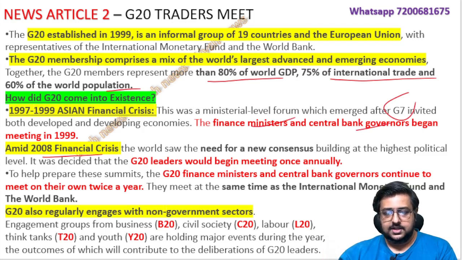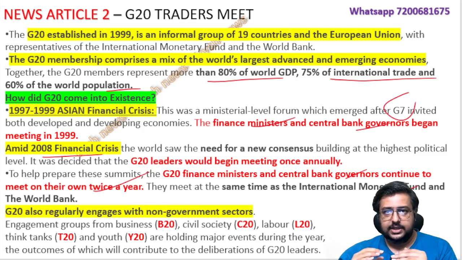Okay, after the 2008 crisis came, they decided that not only the finance ministers and central bank governors, but the top level people, meaning the prime minister of India or the president of the USA, the heads of the countries, should meet at least once a year. Others, like the finance ministers, will meet twice a year, and World Bank and IMF keep meeting often, but the heads should also meet annually. They decided that after 2008, after that crisis. So this is the history of G20, which I think many people did not know, and questions can come from this.